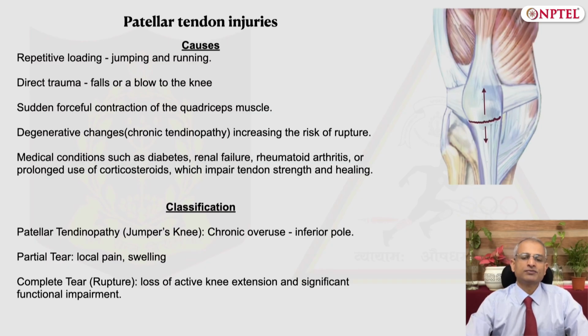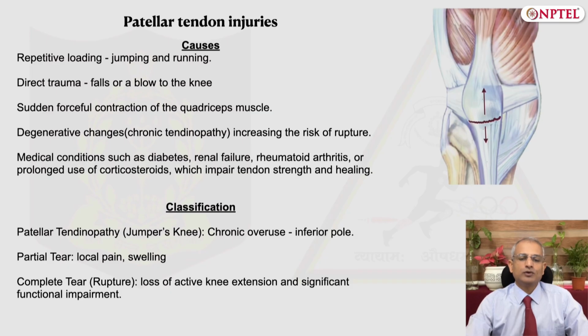The usual causes for these injuries are, as I have already said, forceful eccentric contraction of quadriceps, as seen in jumping, sprinting, and kicking. Direct trauma, as seen in falls, or blunt injury to the knee, or lacerations, or penetrating trauma to the knee, as when it happens in road traffic accidents.